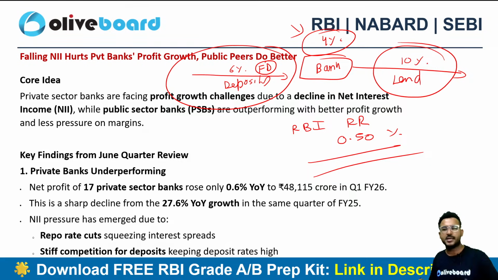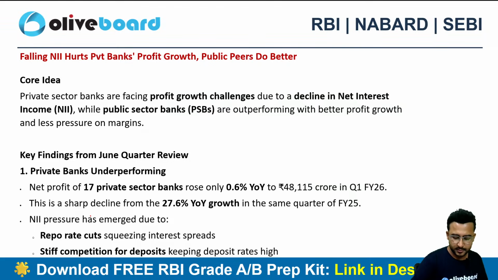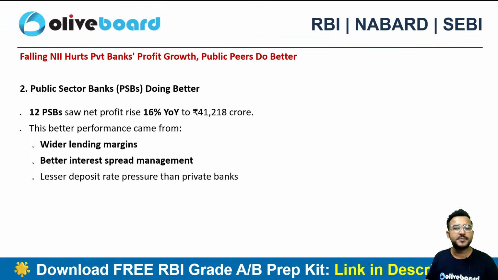Because the lending rates are going to be down immediately on all the loans which are tied to a benchmark. But that's not going to happen in case of deposits. The old deposits, there is no way. You need to pay them the fixed rate, and that causes a difference here, right? That disturbs the monetary policy transmission,